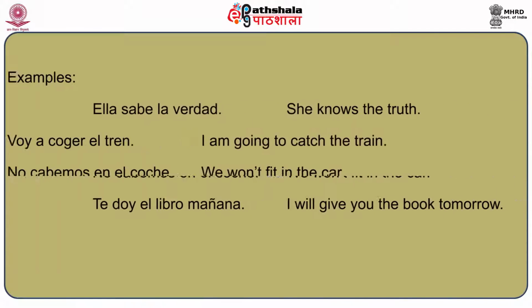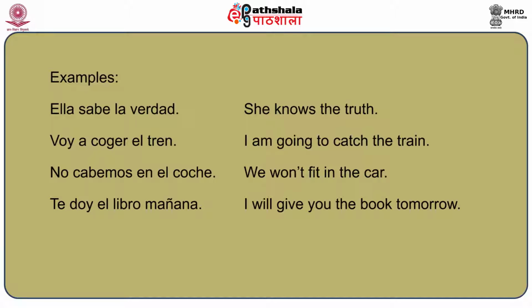Let's see some examples just so that you can understand its use. The first one is for the verb saber, which means to know. If we say she knows the truth, this can be said in Spanish as ella sabe la verdad. Same way, to go is ir. If you want to say I'm going to catch the train, we can say voy a coger el tren. So coger here means to catch.